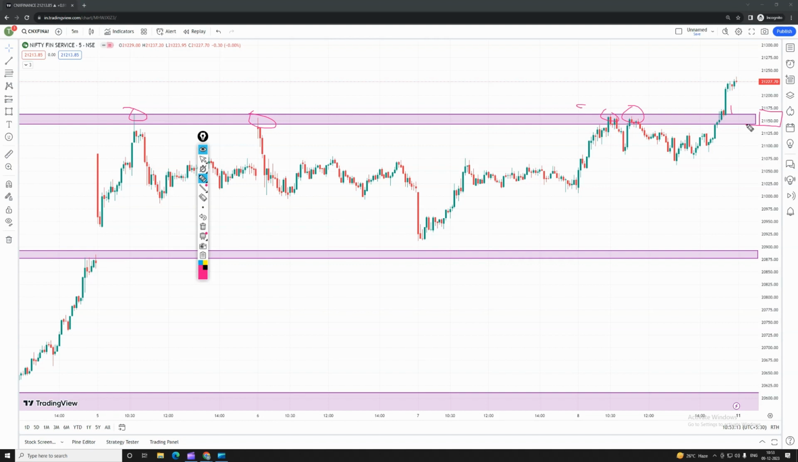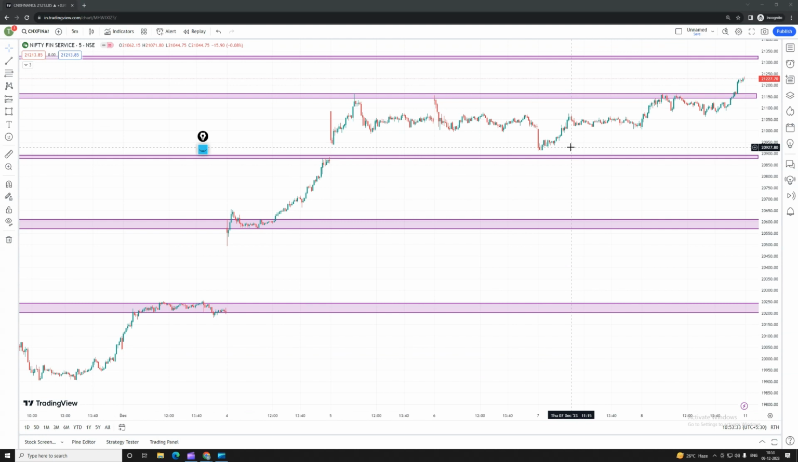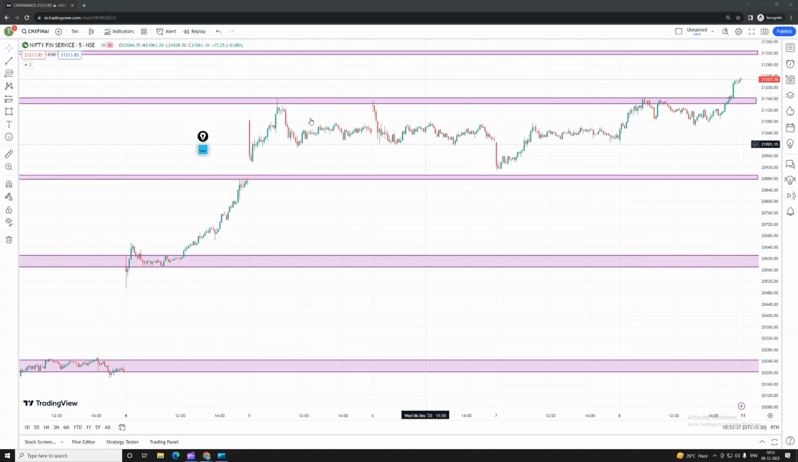On Monday, if a gap up happens around 21,250 and it is broken, according to the price action levels, you can go for a trade on the higher side of 21,275, and 21,300 will be the higher side of the target, guys. 21,300 and 21,350 will be the upper side of the target.